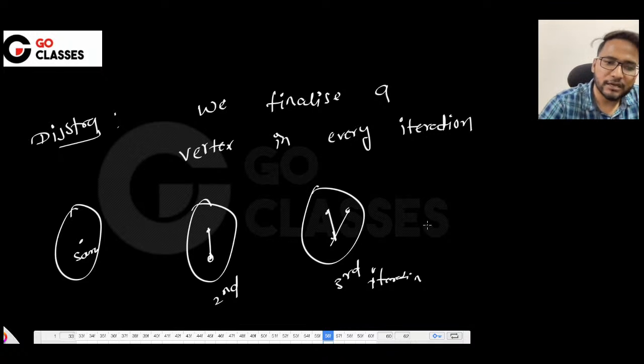See, suppose that this is the min cut, which is let's suppose 2, 3, 4, and this is initially 0. Let's suppose in Prim's you will finalize this vertex, right?